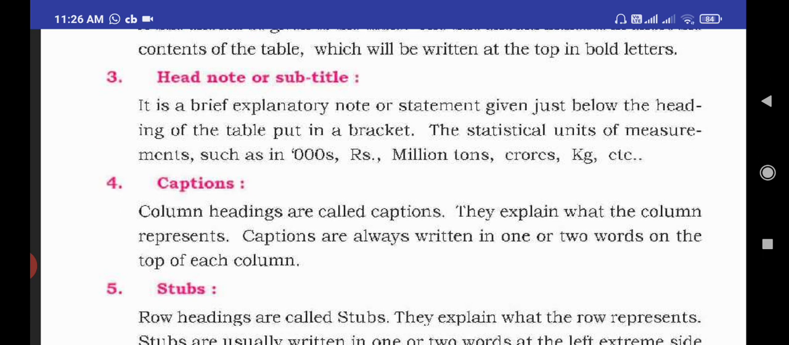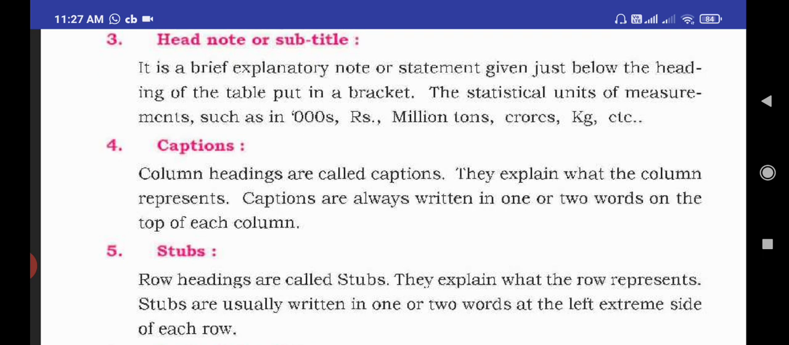Okay students, next is caption. Caption means column heading. What we are recording in a column, that column is related to one heading. That heading, or column heading, is called a caption. It explains what that column represents. Captions are always written in one or two words on the top of each column. Caption is also known as a column heading.